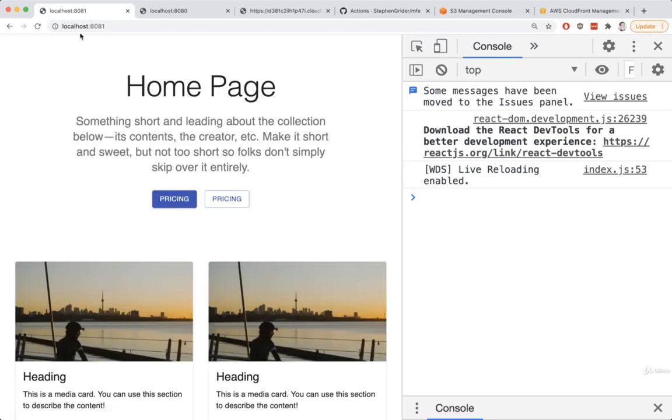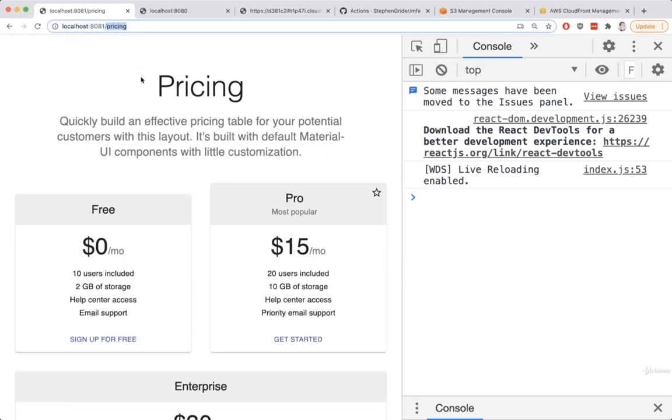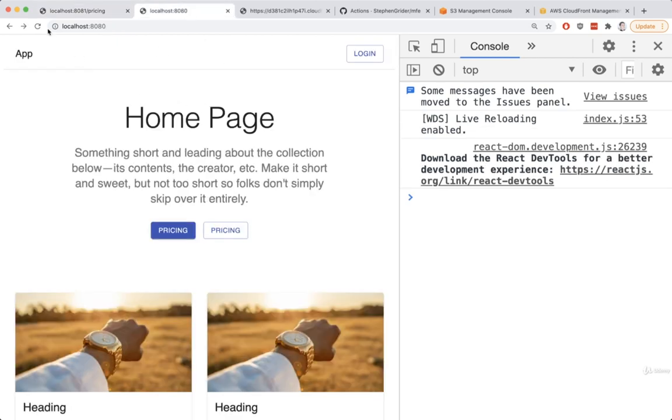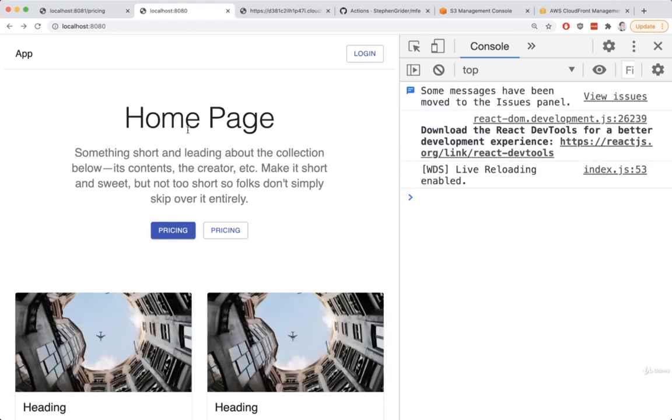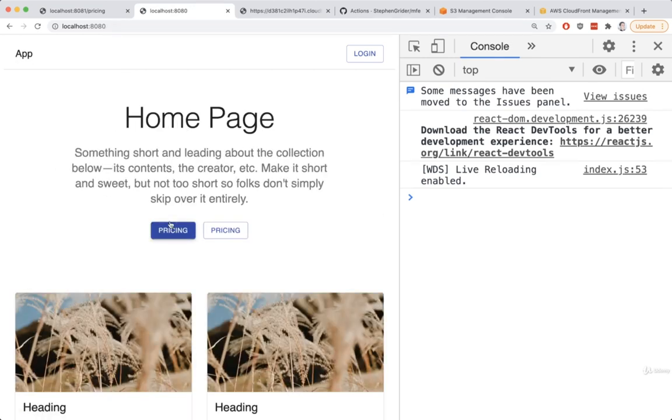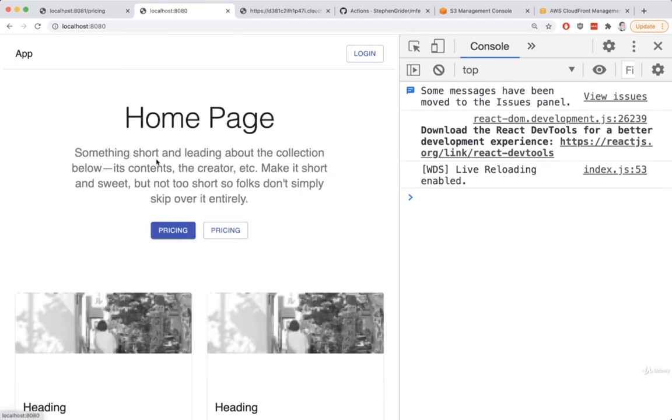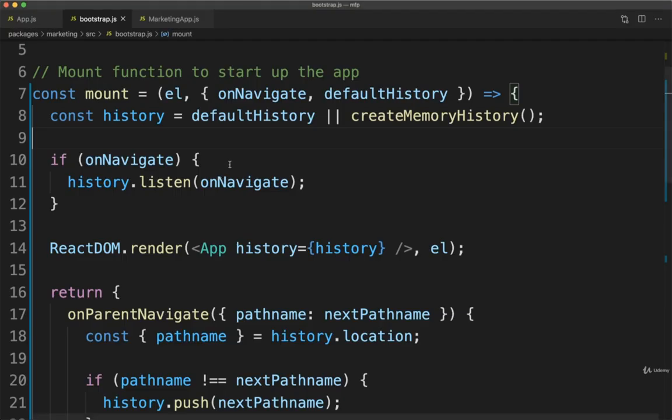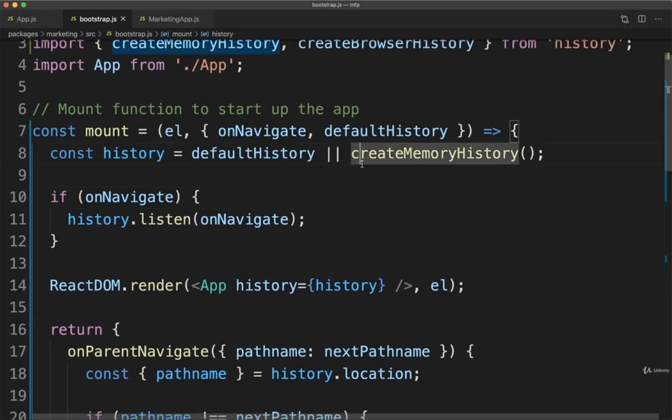So now if I refresh the page at localhost 8081 and click on pricing, now the URL updates because we are now using a browser history in isolation. So again, this would allow us to do a lot more easy development because we can actually see that URL and make changes to it. But if we go back over to localhost 8080, back over here, we are still making use of a memory history. So I can refresh the page and then click on pricing, back and forth, and everything still works as expected. All right, well, I'd say that is a definite improvement for our development experience. So I think that's just about it in the short term for navigation. So let's continue in just a moment.